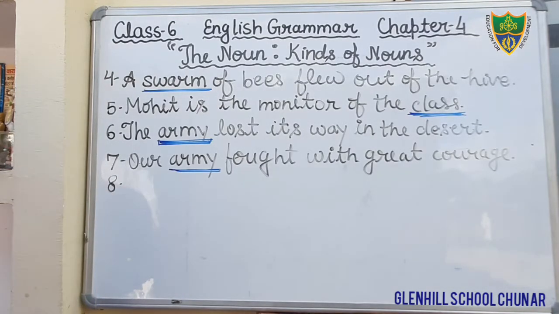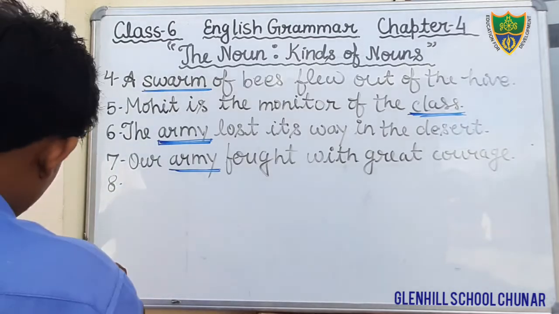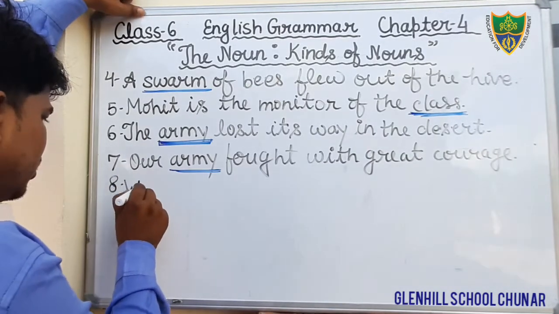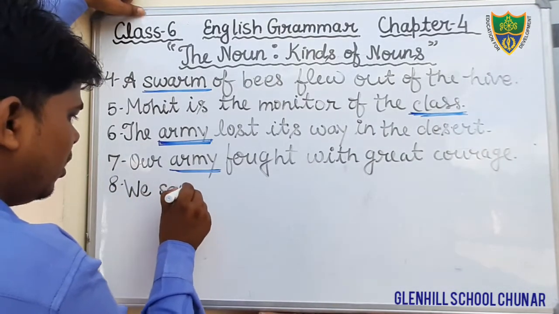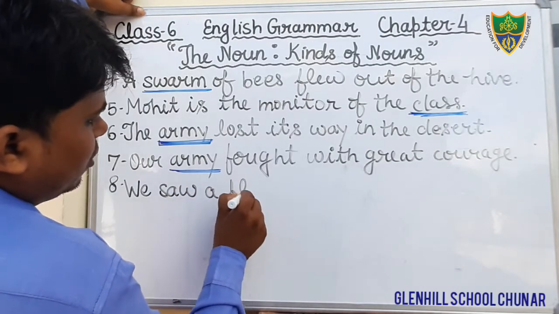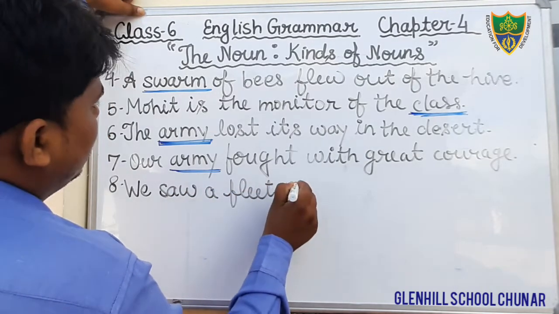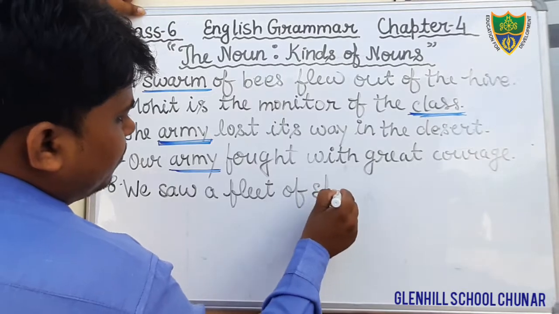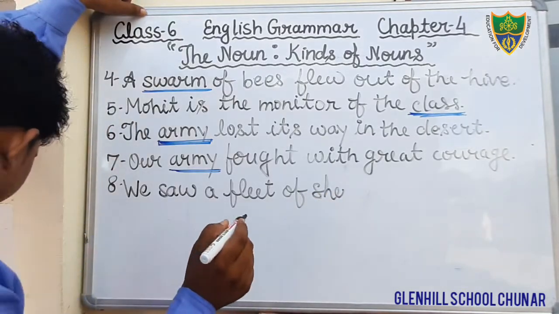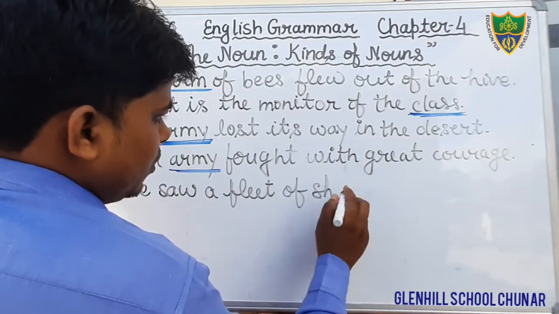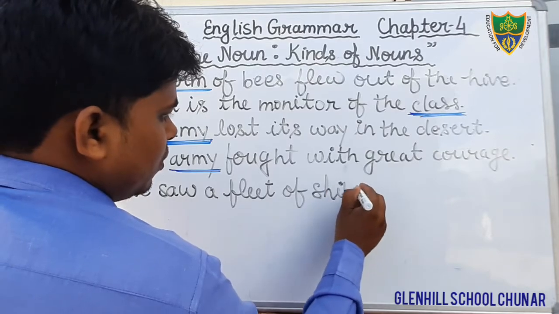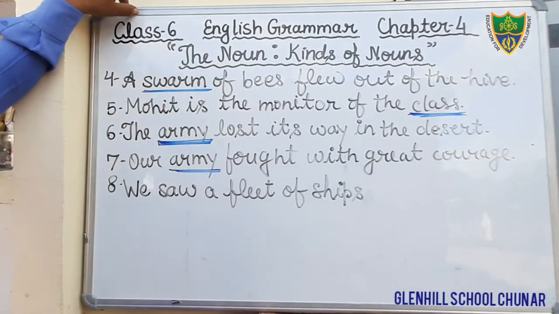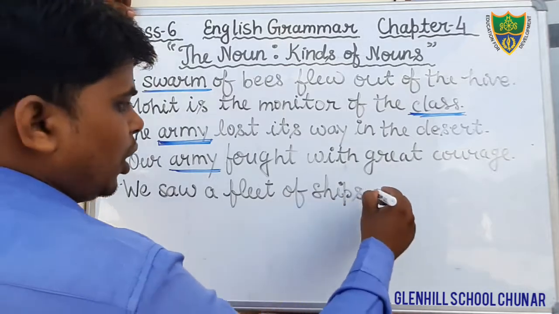We saw a fleet of ships. We saw a fleet of ships in the harbor.